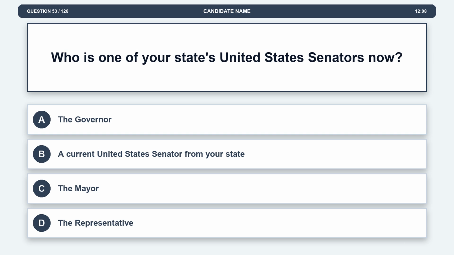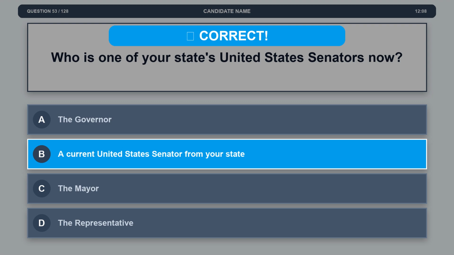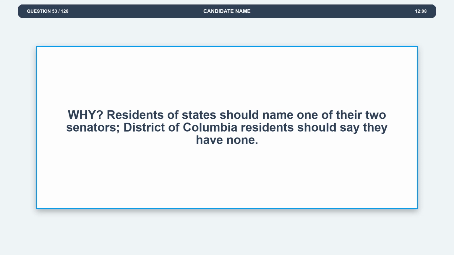Question 53. Who is one of your state's United States senators now? Option A, the governor. Option B, a current United States senator from your state. Option C, the mayor. Option D, the representative. The correct answer is option B, a current United States senator from your state. Explanation. Residents of states should name one of their 2 senators. District of Columbia residents should say they have none.